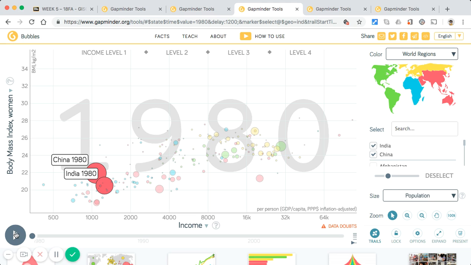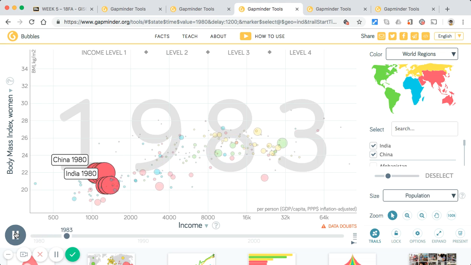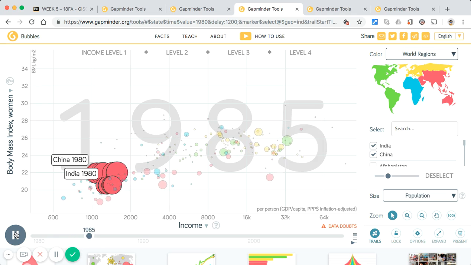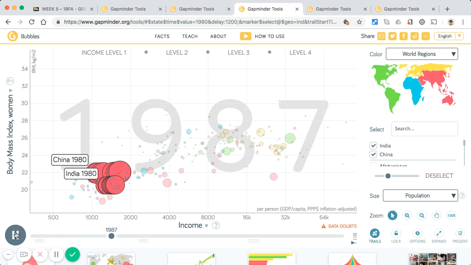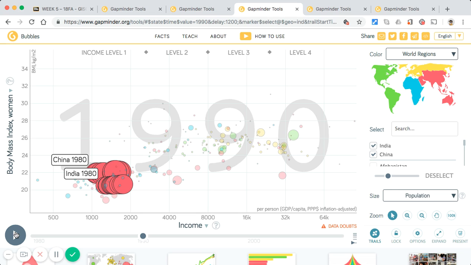We will notice on the bubble map that both countries steadily increase in income, but do not increase very quickly in BMI. Let's look at why this is the case. In 1980, China enacted the one-child policy in hopes of bringing down the population growth, while at the same time increasing their exports of agricultural goods. Fewer mouths to feed meant more, and more money for farmers meant more money for food items. Industry and tech also began to boom, causing workers to spend more time at the factories and less time at home. This lack of time ushered in the fast, cheap, and easy industry of fast food.